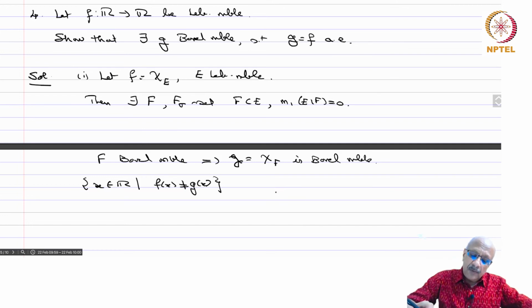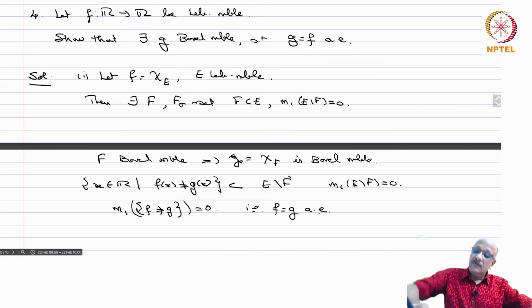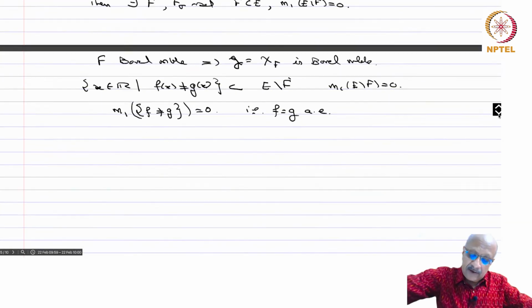Inside F, both of them are 1, and therefore this set is contained in E minus F. And m1 of E minus F equals 0. So the set where f is not equal to g has measure 0, that is, f equals g almost everywhere. So this is true for a characteristic function.